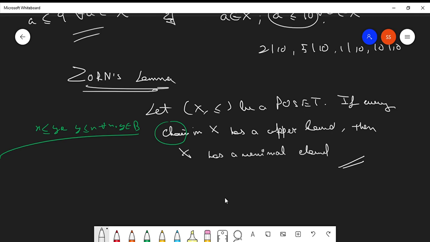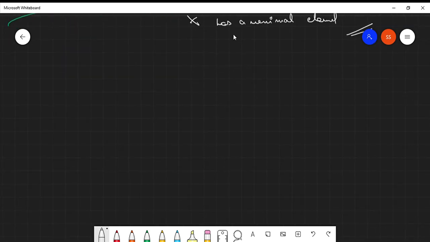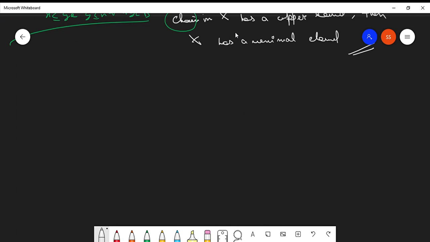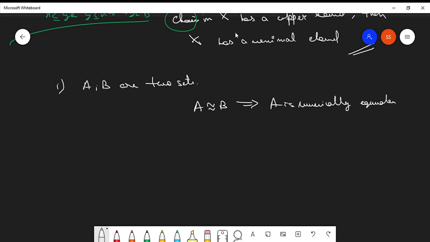Now we move on to the concept of countability of sets, and before that we understand some other terms. Suppose we have two sets A and B. This relation basically means that A is numerically equivalent to B. What does this mean?